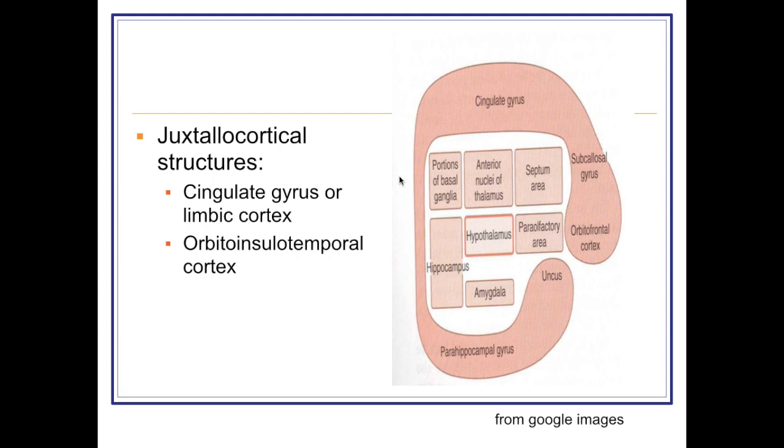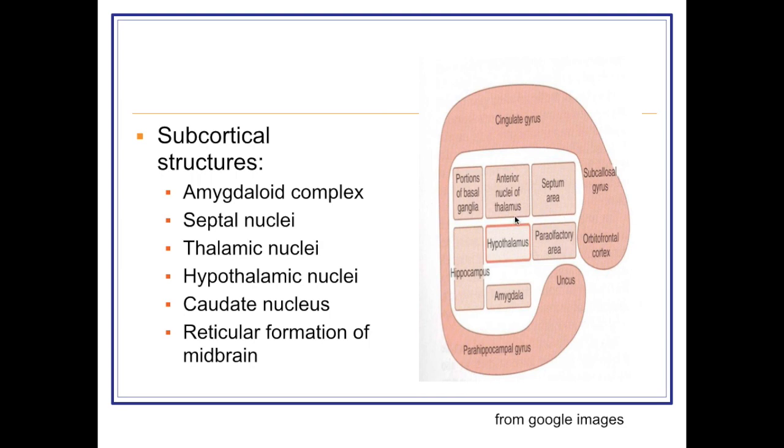And the juxtalocortical structure, that is near the cortex, is the cingulate gyrus, also known as limbic cortex, which includes this area, and the orbito-insulotemporal cortex. And the subcortical structures we have already discussed: nuclei, portions of the basal ganglia, hippocampus, anterior nucleus of thalamus, hypothalamus, amygdala, septal area and para-olfactory area.